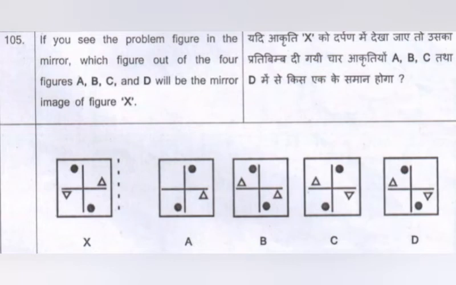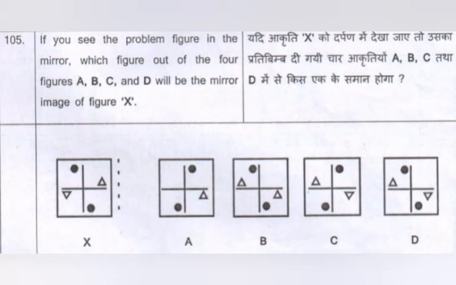If you see the problem figure in the mirror, which figure out of the four figures A, B, C and D will be the mirror image of figure X? So X is on the left side, there is a dotted line, that slash means mirror image. So the answer will be the reflected image. So the right image will go to the left and left images will come to the right. So can you try?